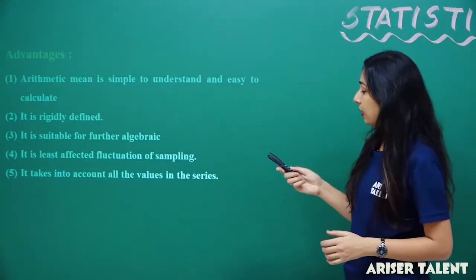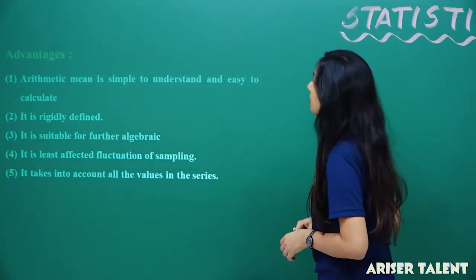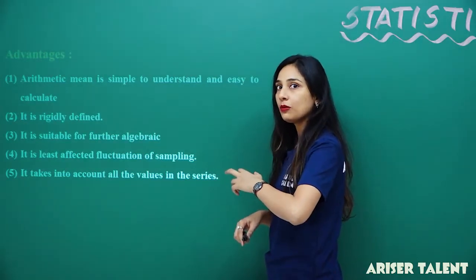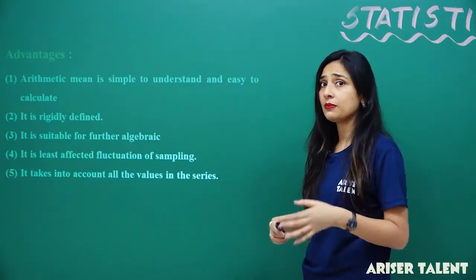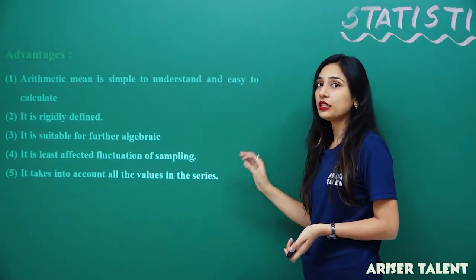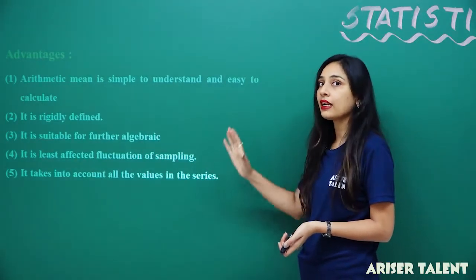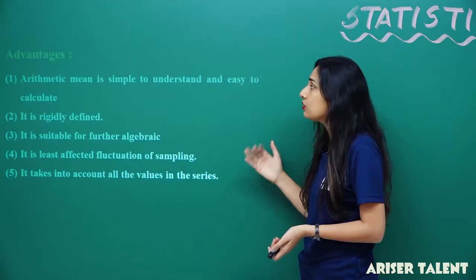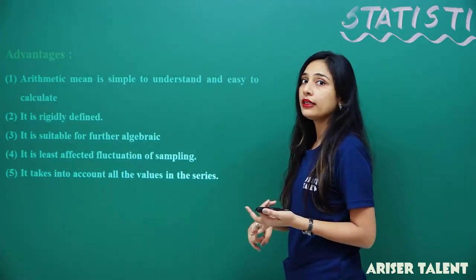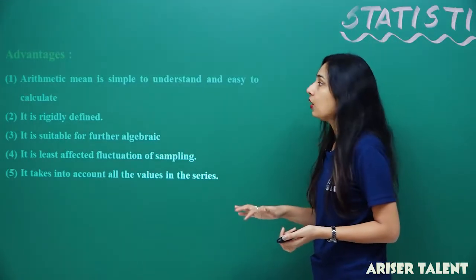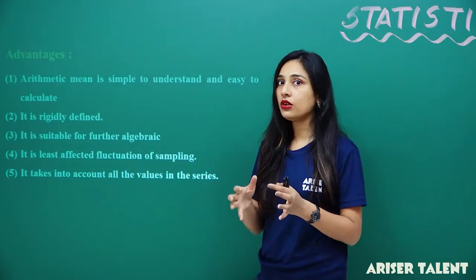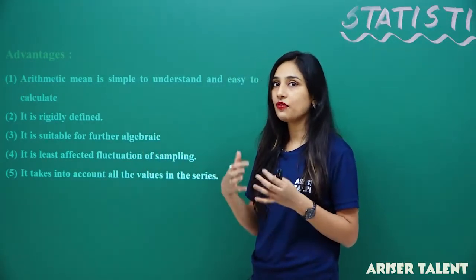So, what are the advantages? First, arithmetic mean is simple to understand and easy to calculate. As far as we have talked about it, it is really very easy, because we have to just sum the observations up and divide by the number of observations, and that's all about the mean. It is a very simple process, because two operations are there: you have to add them and you have to divide them. Simple. Then the second, it is rigidly defined. It is well defined. It's not that you are taking something randomly.